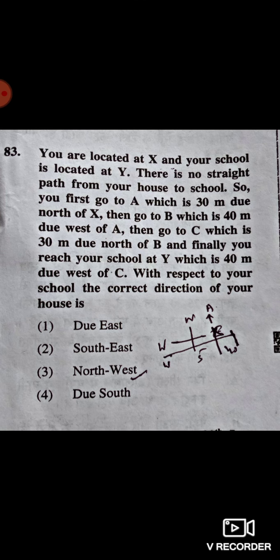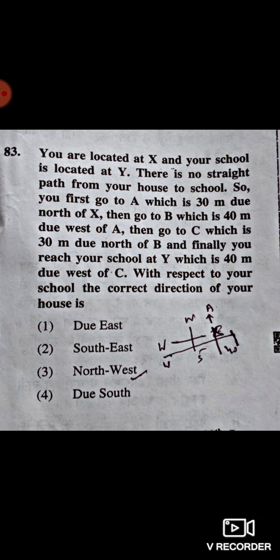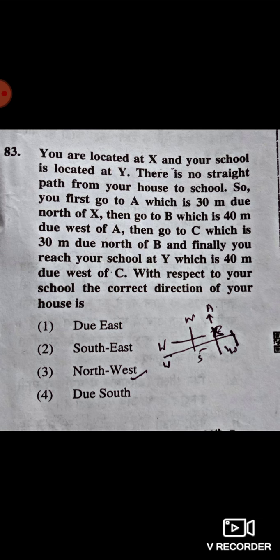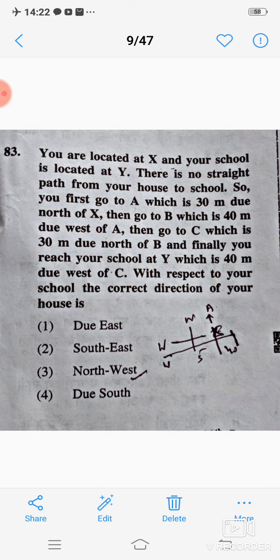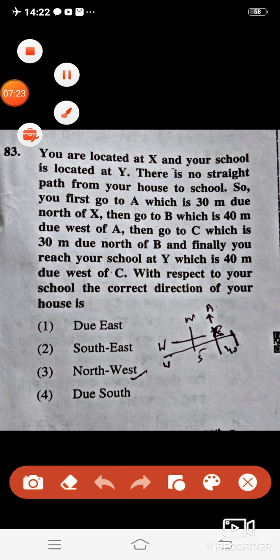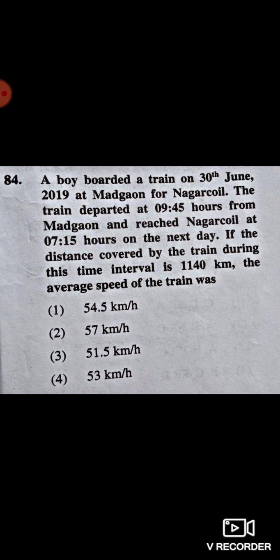So you first go to A, which is 30 meter due north of X, then go to B, which is 40 meter due west of A, then go to C, which is 30 meter due north of B, and finally you reach your school at Y, which is 40 meter due west of C. With respect to your school, the correct direction of your house is? Correct answer is 2, southeast.